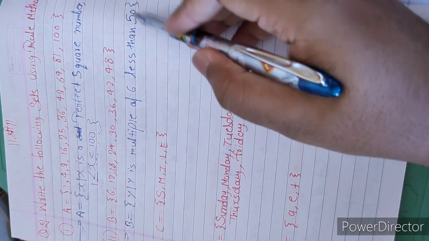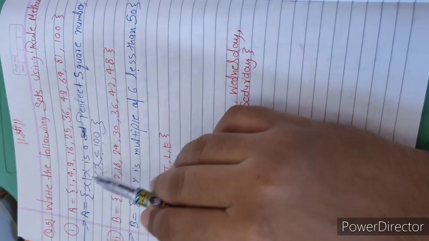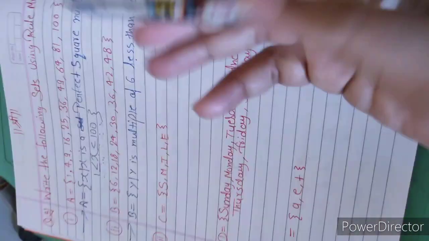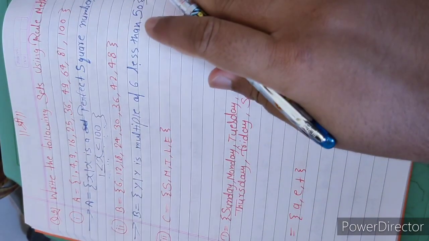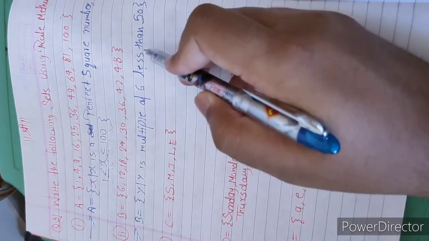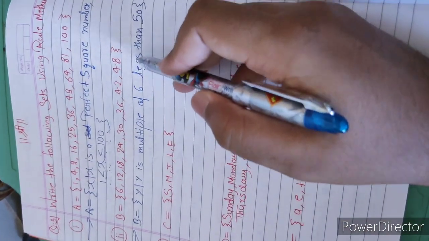Okay, so we can write like that, or we can write like in the first question we have written, where we give a range. But it is an easy method to write the sets in the set builder form. Okay, so we will write like that.